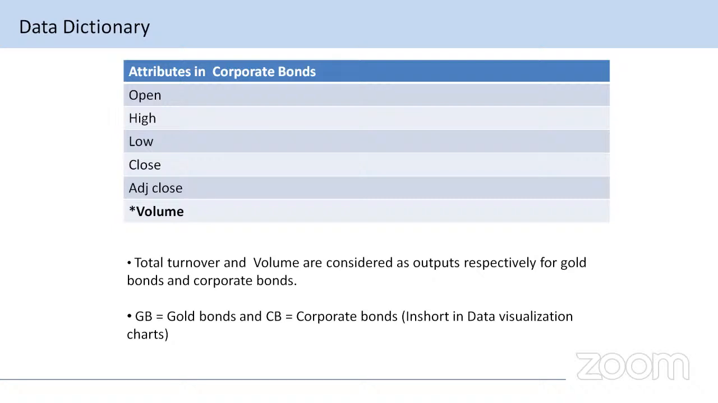For simplification, we used GB for gold bonds and CB for corporate bonds. In the data visualization shorts, I can mention GB and CB only. You can assume that GB means gold bonds and CB means corporate bonds.